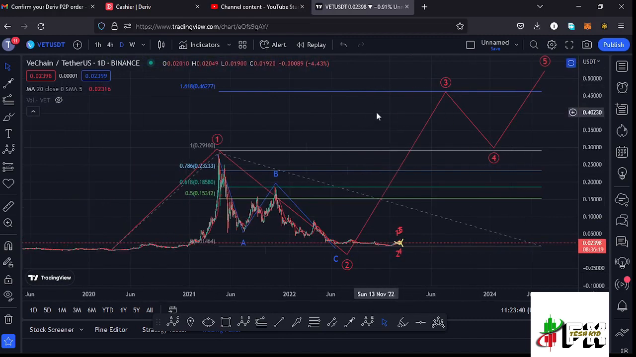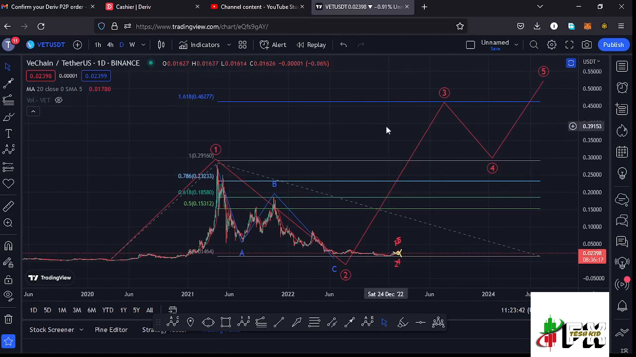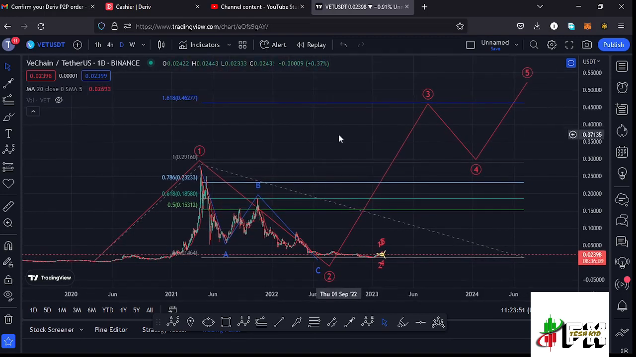And this is what I'm expecting on the long-term scenarios, having my minimum target area at the fib level 1.618, and that is at around the $0.46277 mark. And that is what I'm expecting Vechain to do on the long-term scenarios. So let's be patient and see how that plays out, and I'll be keeping you updated.